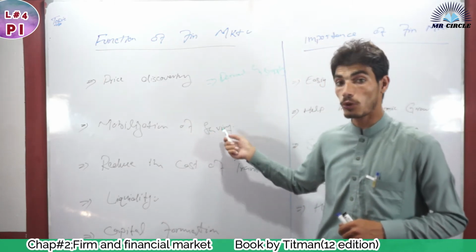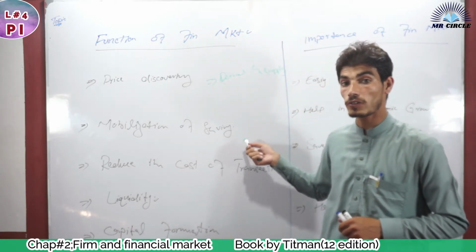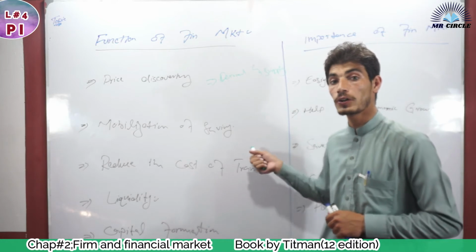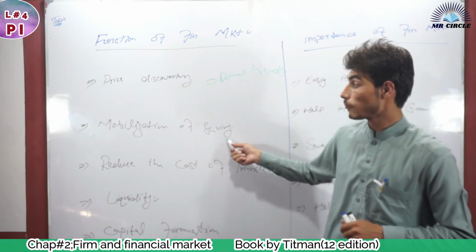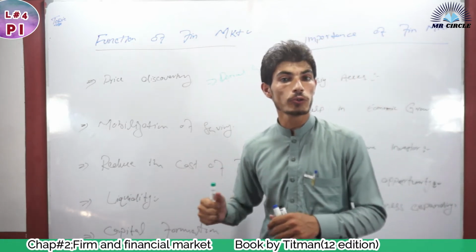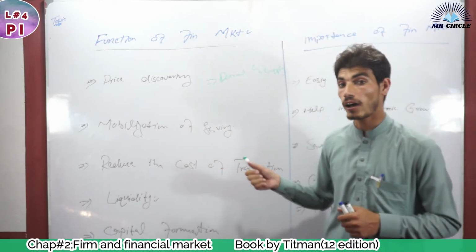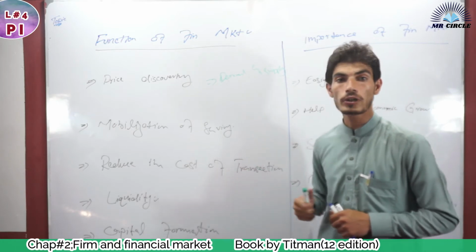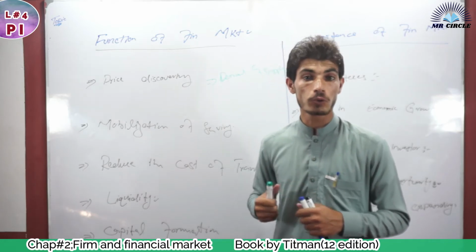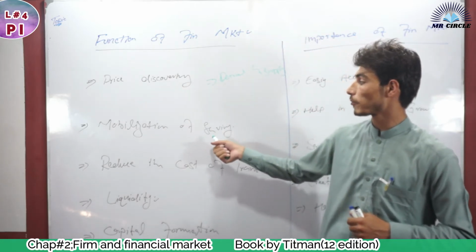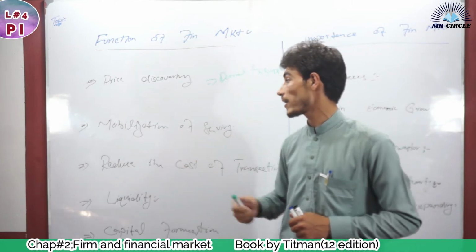It takes money from those people who have a surplus of money and gives it to those people, those organizations who need money to invest in different projects and different business opportunities. It is helpful in the economy of a country. When you use money in a good way and in the best opportunities, your return is high, and by this you can pay taxes to the government. You can increase the export of a country when you earn more money from your opportunity, from your saved money. So this is the second function of the financial market, which is mobilization of savings.